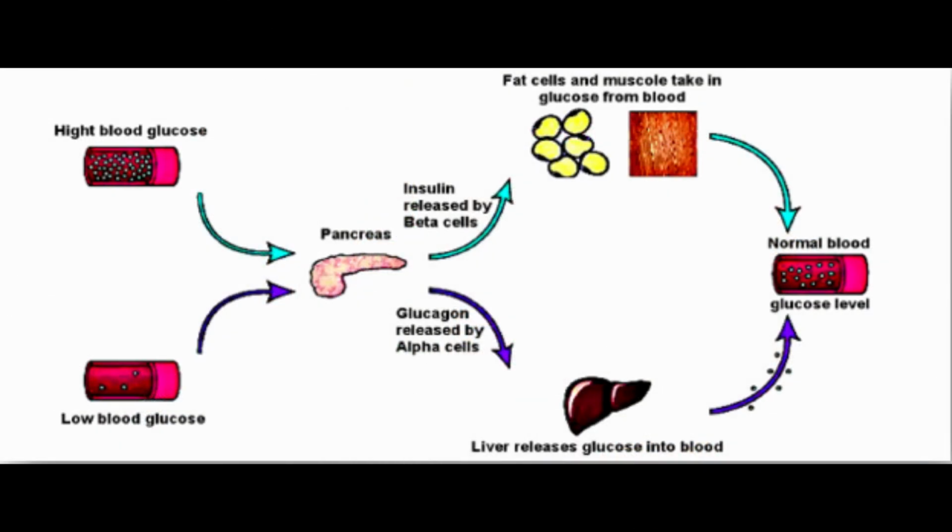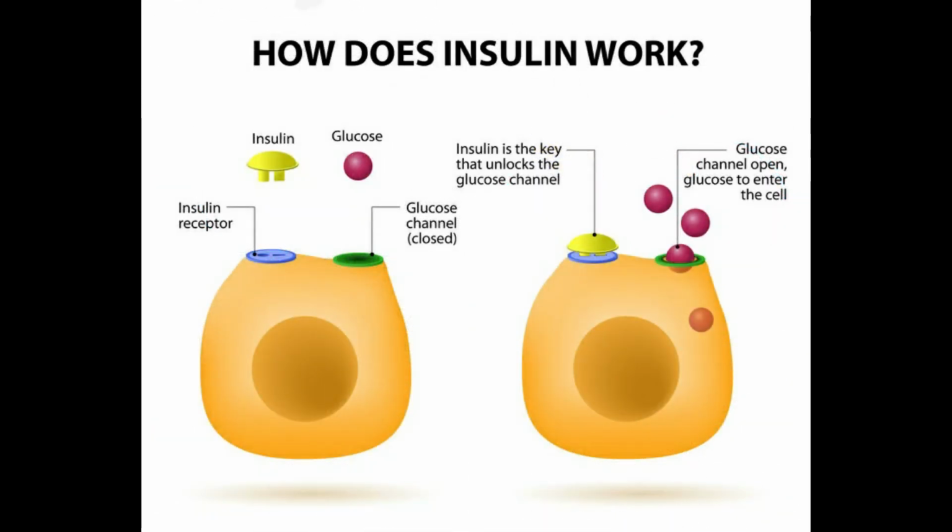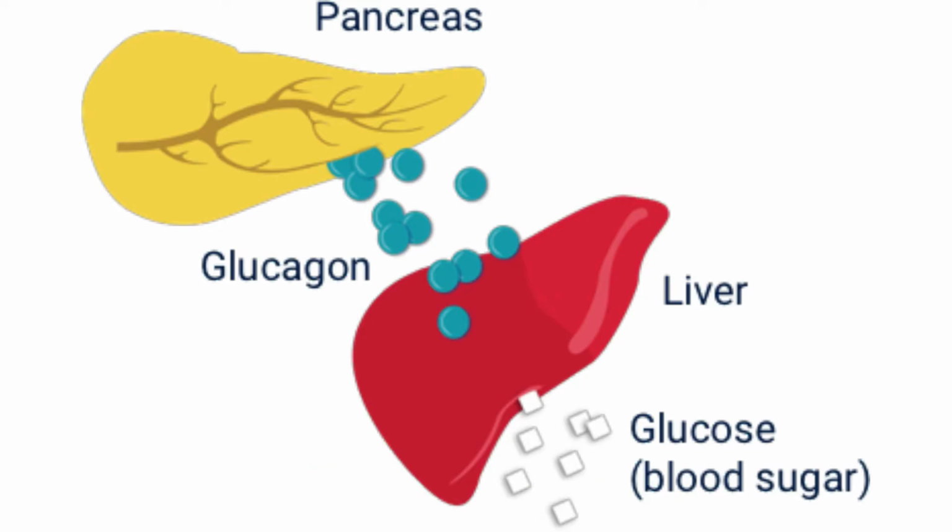Another example is the sugar levels in our bodies. Our bodies need to maintain a steady level of sugar, and this is achieved by the production of some hormones. When the sugar levels in our blood are high, our pancreas produces a hormone called insulin that helps break down the extra sugar. And when the sugar levels are really low, another hormone called glucagon helps produce more sugar from stored products in the body, such as glycogen.